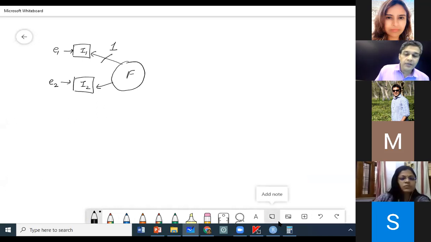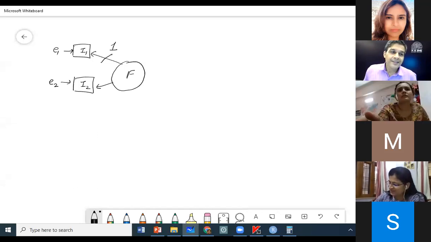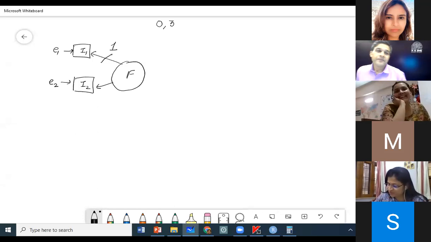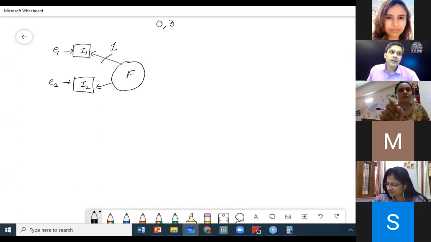Very quickly tell me, what is the degree of freedom of this model? 0. 3. Yes, so 0, 3. Okay, so I'm writing 0, 3. Look at the formula. Look at what we have just written.